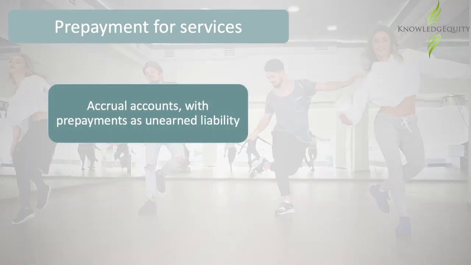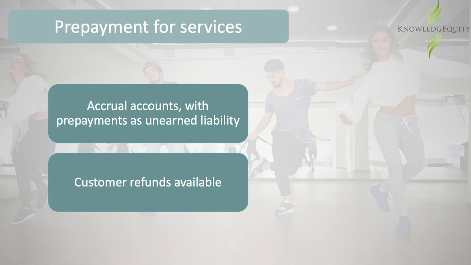It receives prepayments for classes from its customers, which are treated as unearned revenue liability until the services are delivered. If the customer stops taking the classes, Dancealot refunds the remaining monies to the customer. In this case, Dancealot's income is derived when the services are delivered and not when the monies are received.